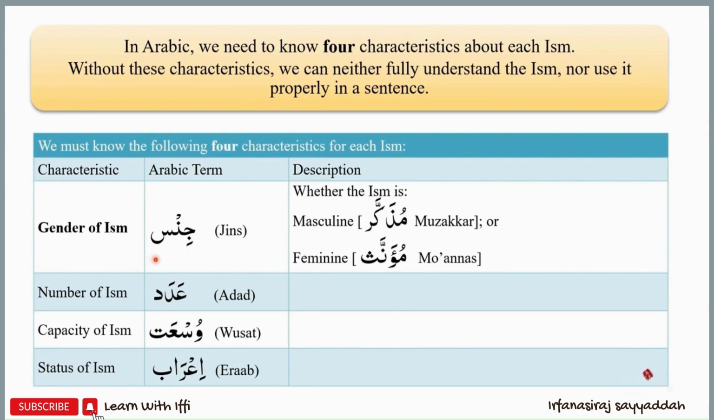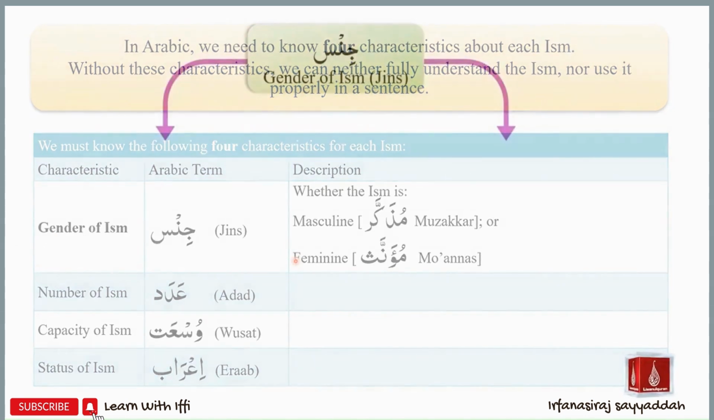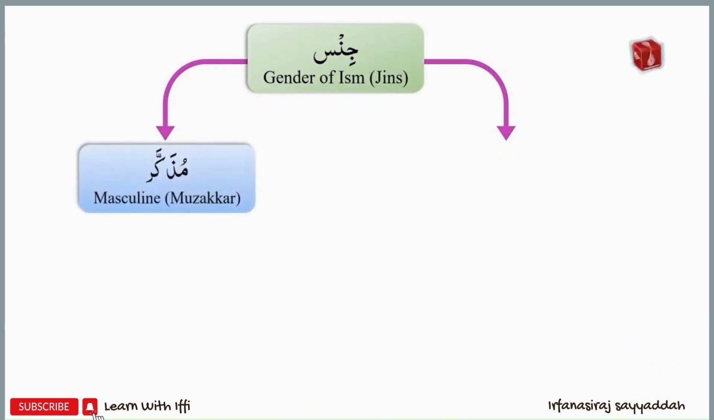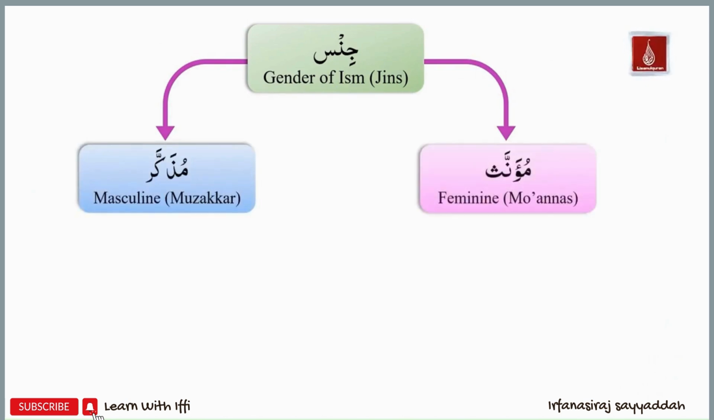There are two types of gender. These are masculine and feminine. The term used for masculine gender is muzakkar, and the term used for feminine gender is muannas. So for each ism that is used pertinent to the gender, that ism will either be masculine or feminine. Every ism will have a gender, and this gender will either be masculine or muzakkar, or feminine or muannas.